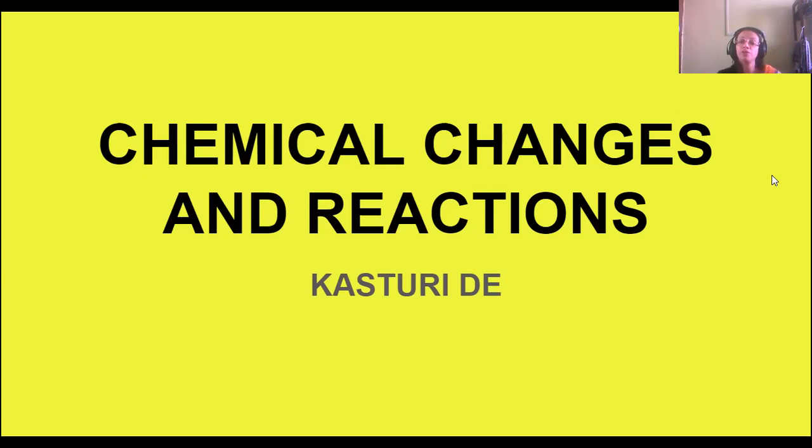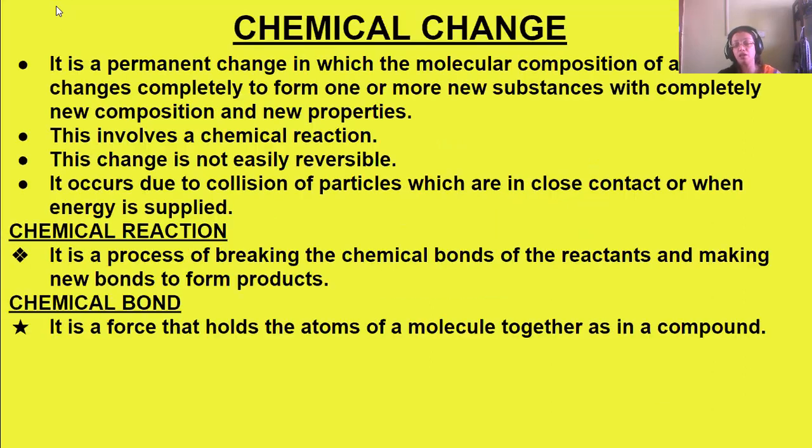Okay, so let me start with the new chapter. First, as the name suggests, we are coming to chemical change. So what is a chemical change?